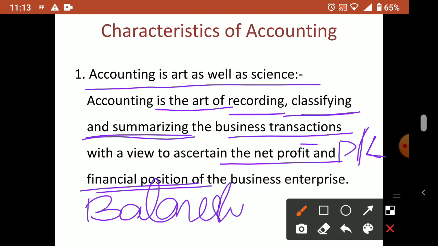Position means, simply, if you ask your parents what your financial position is, they may say, I have a house, some properties, land, and I have some furniture and other electric equipment, items in my home. Then I have gold ornaments, and I have this much money in my bank. Yeah, this way they may give you a reply. Understood? That is called the financial position. These are the things which they are treating as their assets, that we can say assets.